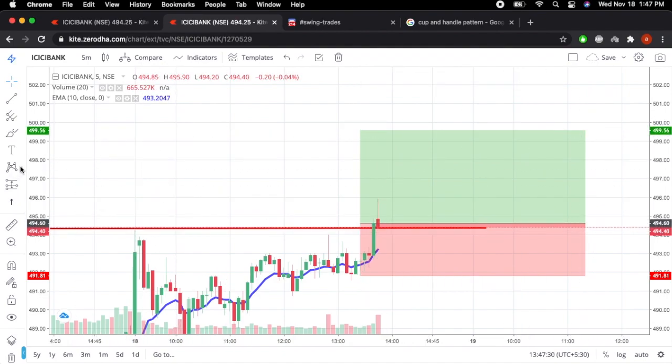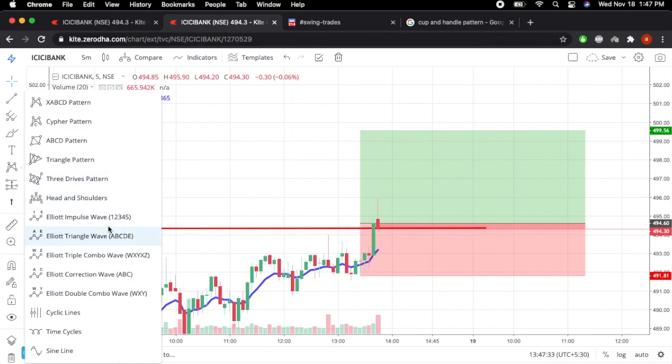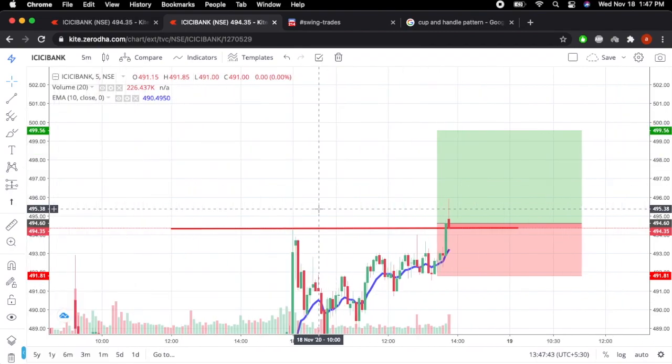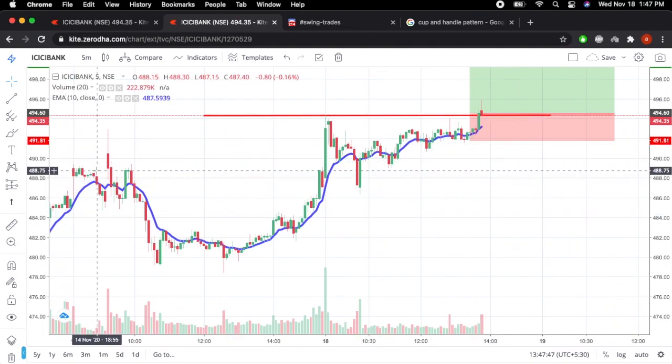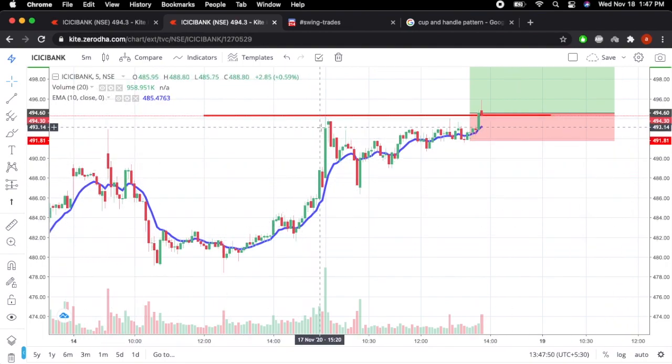So 1% target, with a risk reward of a little bit over 0.5, like 0.53 or something. I kept my stop loss just below the swing low. So that's the trade. I'm trying to figure out drawing the cup and handle part, but I hope you guys are already familiar with this, so it will be helpful. So these are the reasons for making the trade. Let's see what happens.